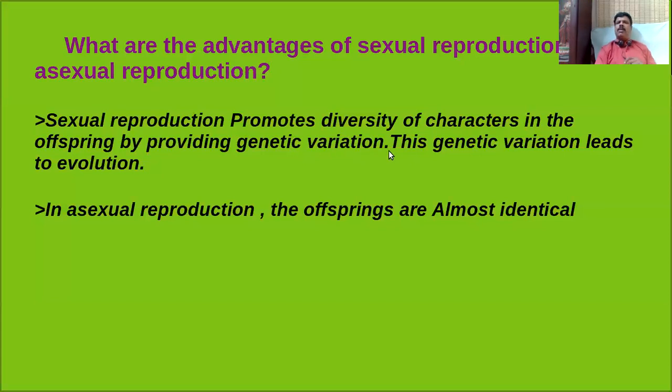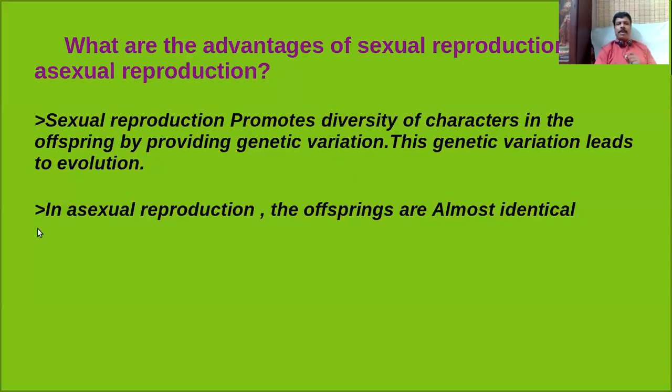Is it clear how it became genetic variation? Why? Because the fertilization process occurs. That means the fusion between the male gamete and the female gamete. As a result, genetic variation will occur. The offsprings are not at all clones. They are totally different from their parents. Such variations are necessary for evolution.